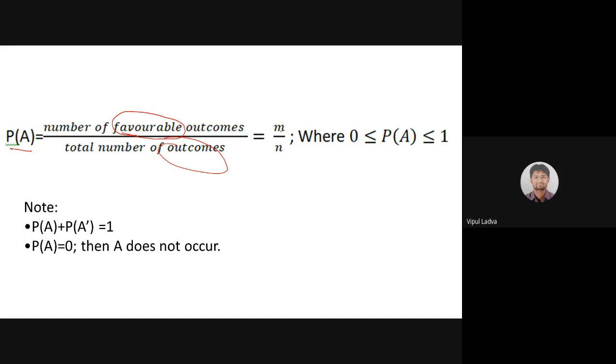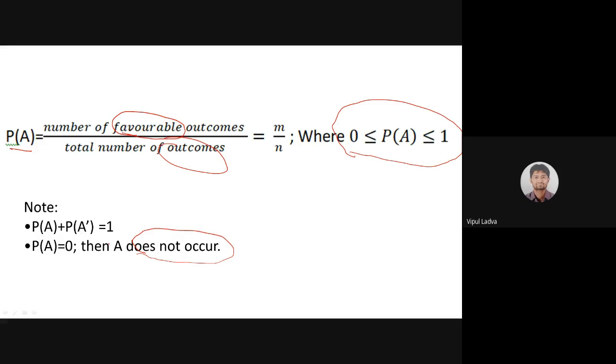We are habituated to label that as m divided by n, and as we just discussed, the value of this probability will be between 0 and 1. It is worth noting that if A is an event, A dash will be its complementary event, and the addition of both their probabilities will always lead to 1. And if P of A is 0, then A is an impossible event, or in other words, A does not occur, the event will not occur, that's why its probability is 0.